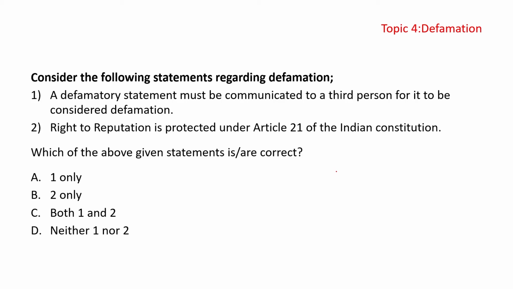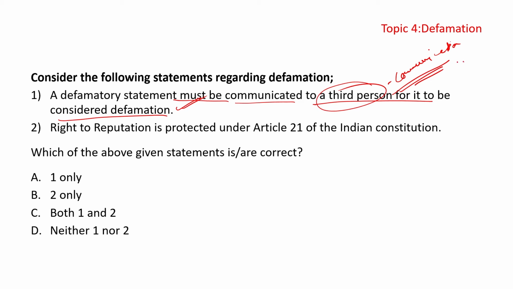The question says that a defamatory statement must be communicated to a third person for it to be considered defamation. Okay, yes, true, because defamation will only be there if the person who has been defamed came to know from a third person that someone was saying this about them. So defamation is done to harm the reputation of an individual, thus it must be communicated. There must be communication of the defamation to a third person to be considered defamed. Only if it is said in public will the person be defamed.